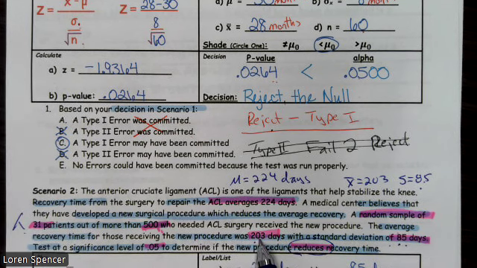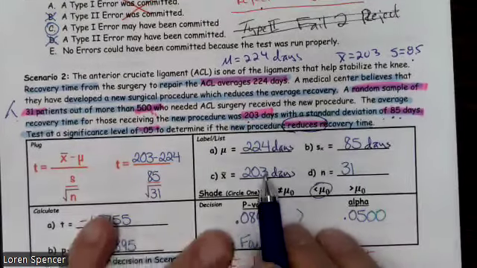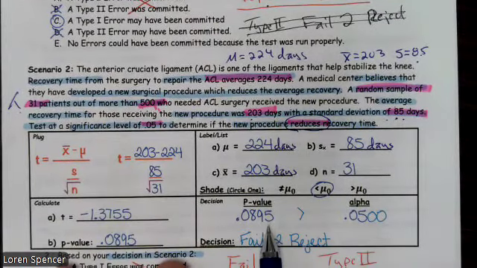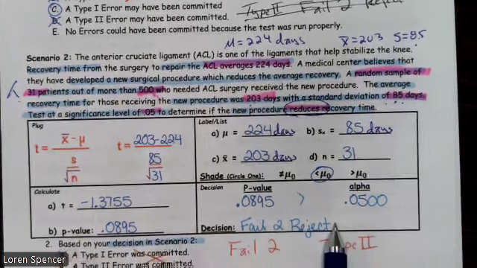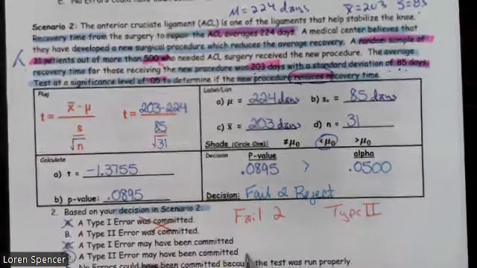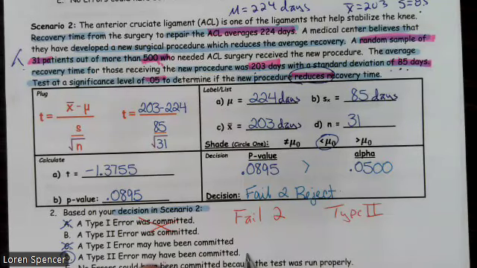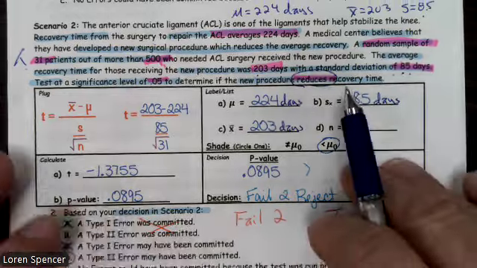When we ran the test, we're like, yeah, 203 is less than 224, but our p-value is greater than our alpha, so we failed to reject. If we failed to reject, the only type of error that we could have made is a type 2. Because remember, fail to type 2.